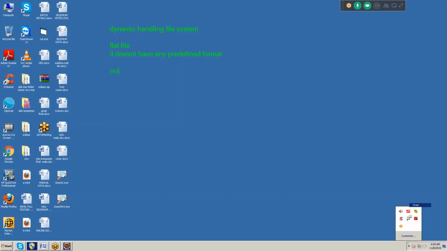Example, notepad, comma, text document. So there is no restriction. Whatever you want, you can write it. That's the reason we can say these are flat files.